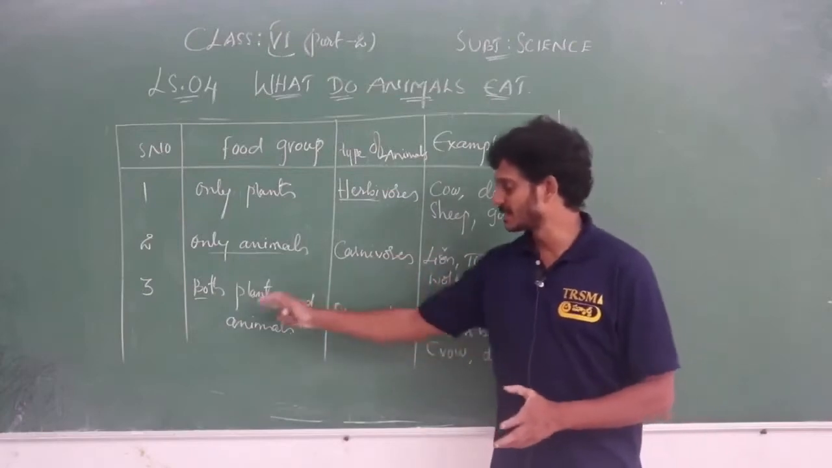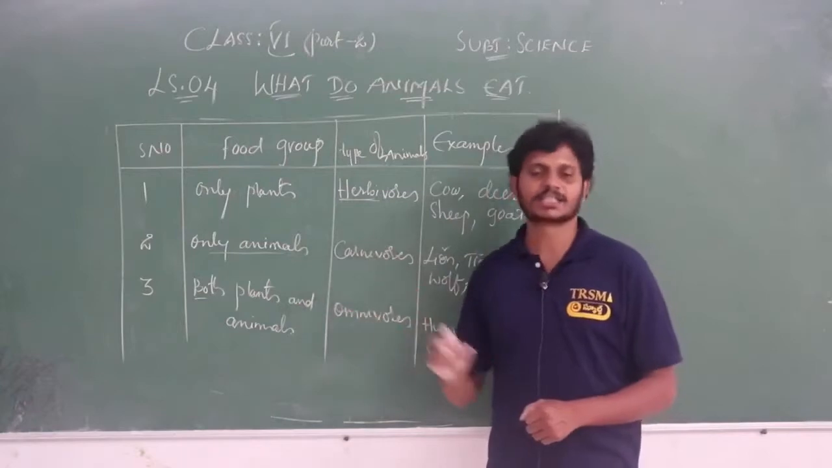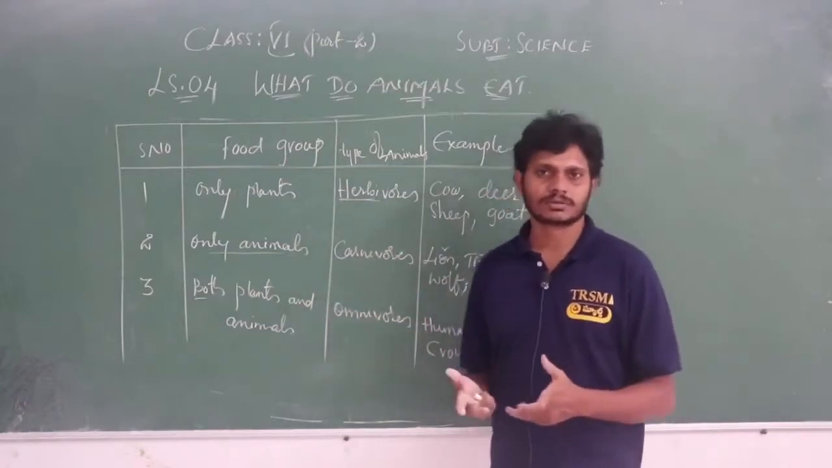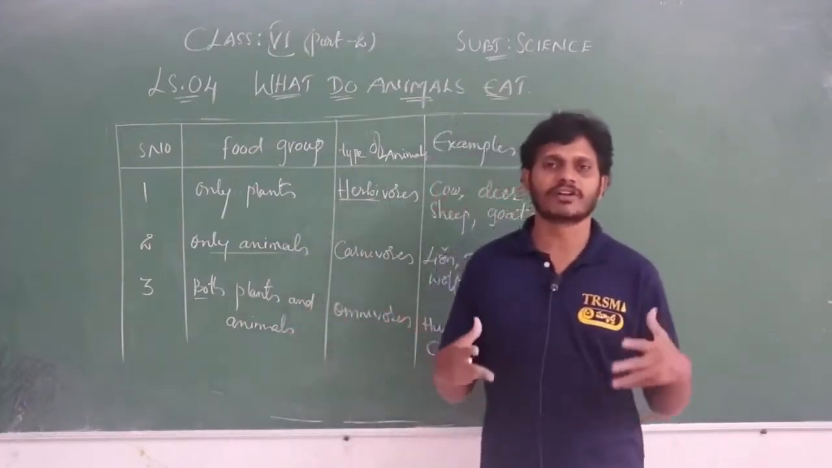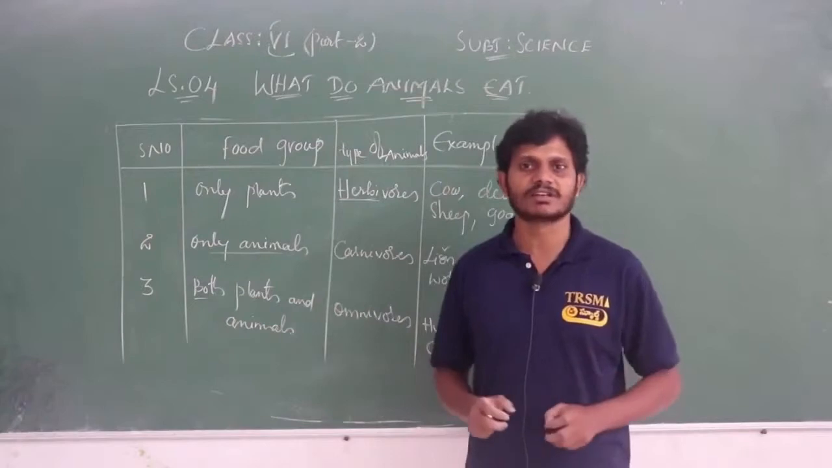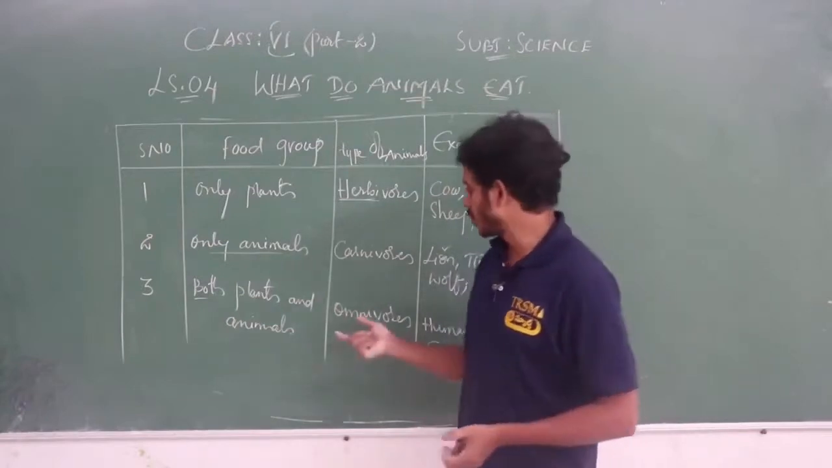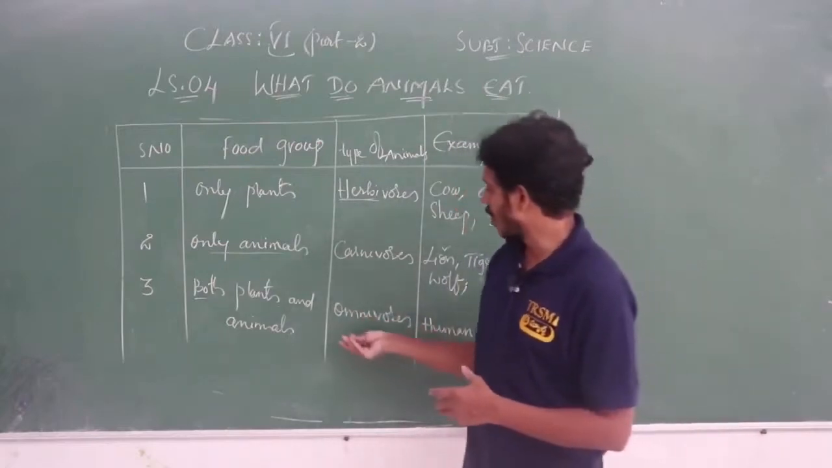And next, the third point: organisms which depend on both plants and animals for their nutrition, for their survival, for their food. So what do we call them? We call them omnivores.